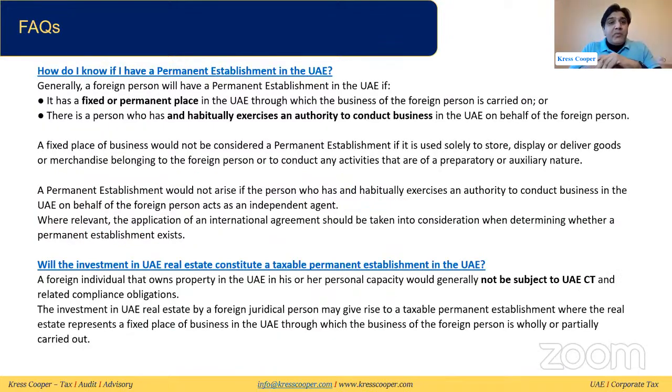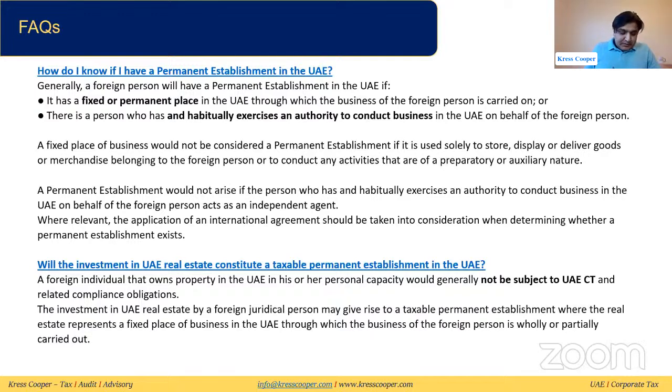How do I know if I have a permanent establishment in the UAE? We have discussed three different things: first, fixed or permanent place of business. Second, if someone is habitually exercising authority to conduct the business on behalf of the non-resident person. And third, as defined in the cabinet decision. Will the investment in UAE real estate constitute a taxable permanent establishment?